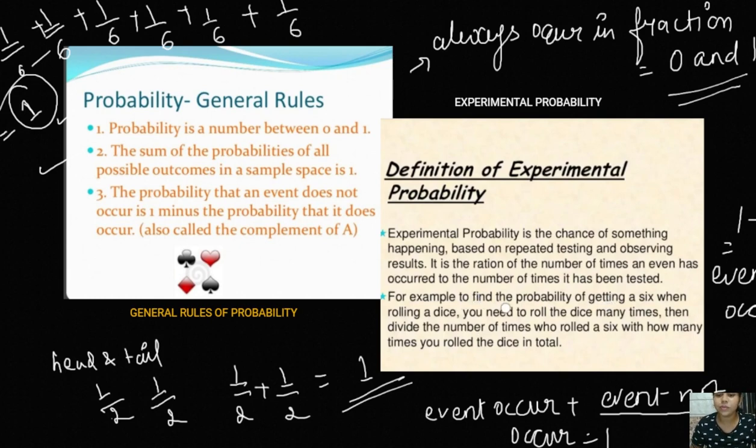Okay, so the example is to find the probability of getting a 6 when rolling a dice. You need to roll the dice many times. You divide the number of times you get a 6 by how many times you rolled the dice. This is basically the experimental probability. What is the experimental probability? The probability which can be explained with the help of an experiment.